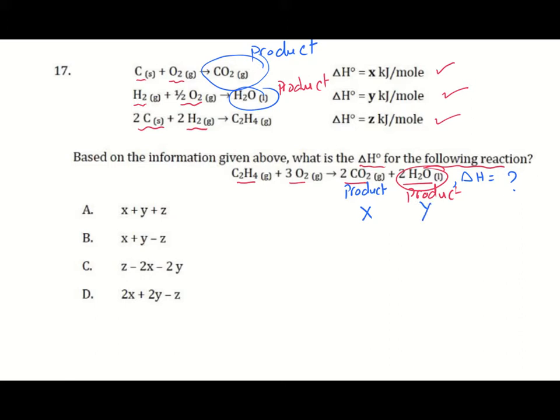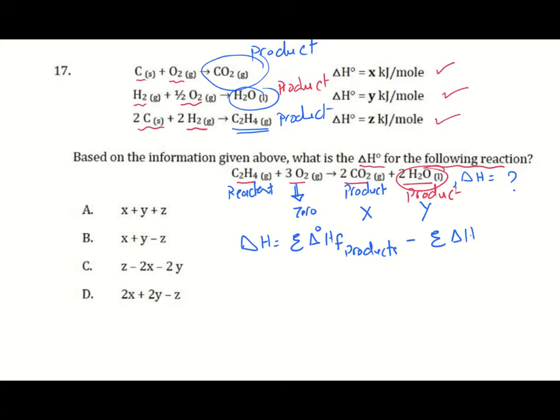Then C2H4 in the product side, but here is in a reactant side. Remember that the heat of formation of any element is 0. So the delta H, as you know, equals sum of standard enthalpy of formation of products, minus sum of enthalpy of formation of reactants,